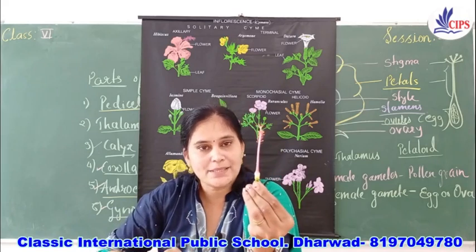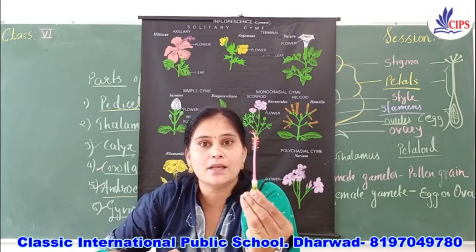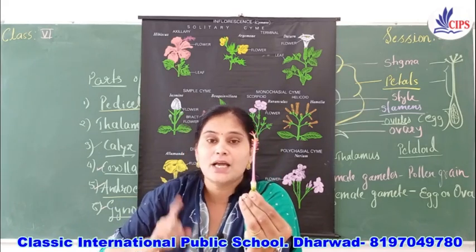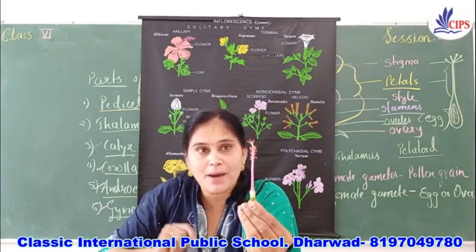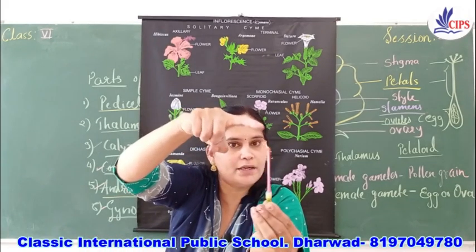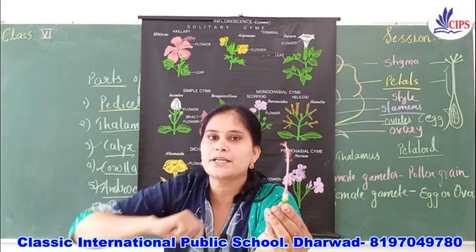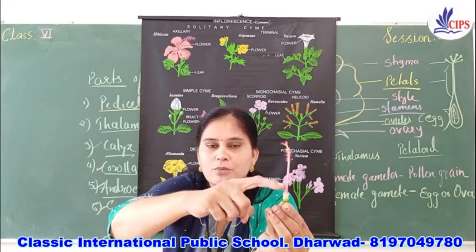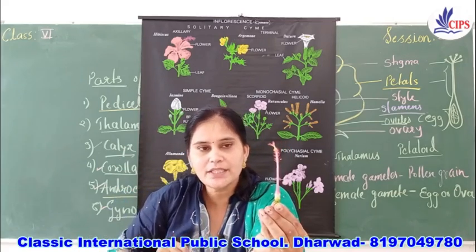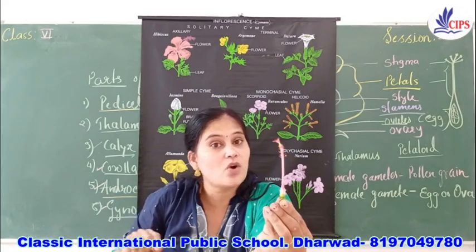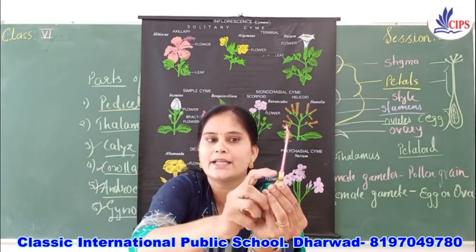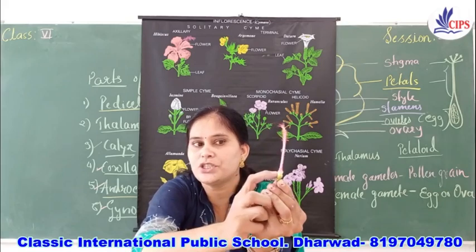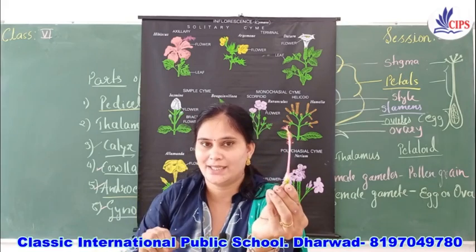This is what? Pistil or it is a carpel. So pistil and the carpel, again it is having the three parts. So this part is called as stigma and the long tube-like structure is called as style and this basal portion is called as ovary, right?